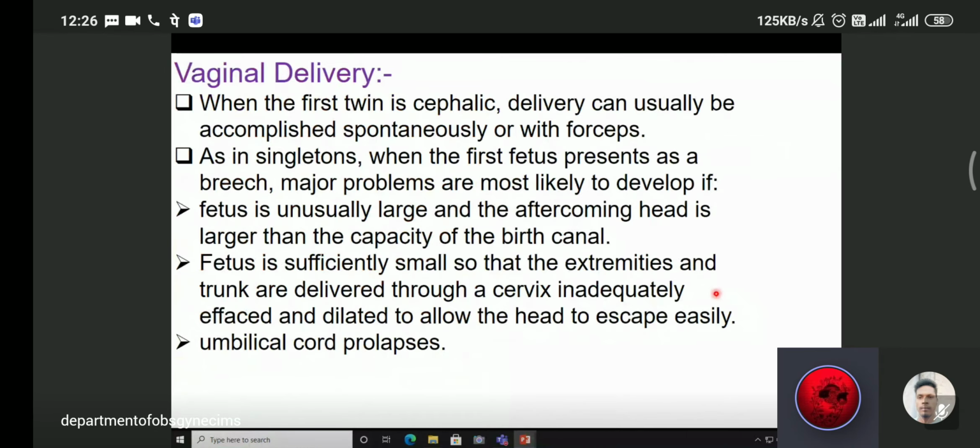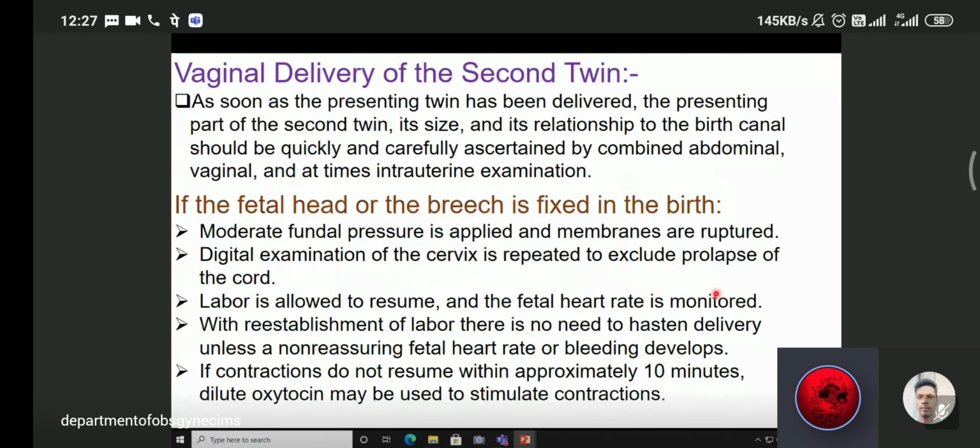Now, what about vaginal delivery in twin pregnancy? When the first one is cephalic, as I told you, delivery can occur spontaneously or with forceps. As in singletons, when the first fetus presents as a breech, major problems are most likely to develop. The fetus may be unusually large and the after-coming head larger than the capacity of the birth canal. This fetus should be delivered by C-section, because the trunk may be delivered but the head can remain inside the uterine cavity, and there may be chances of umbilical cord prolapse.